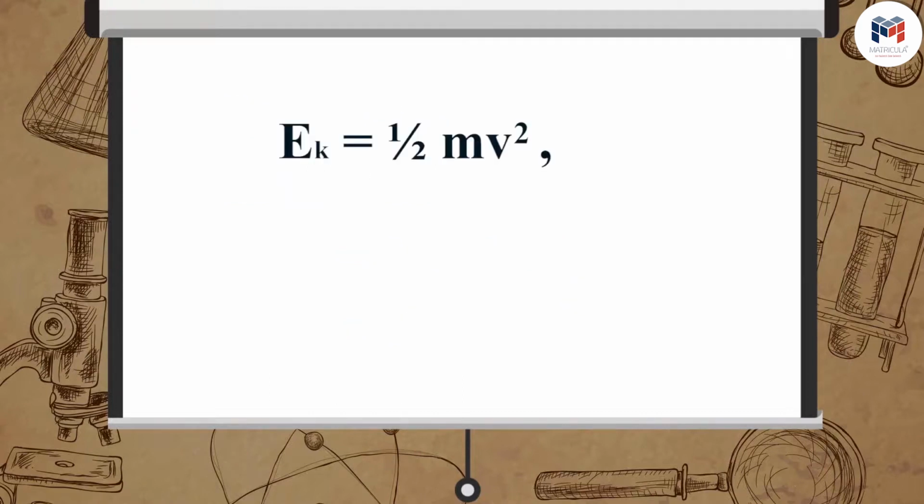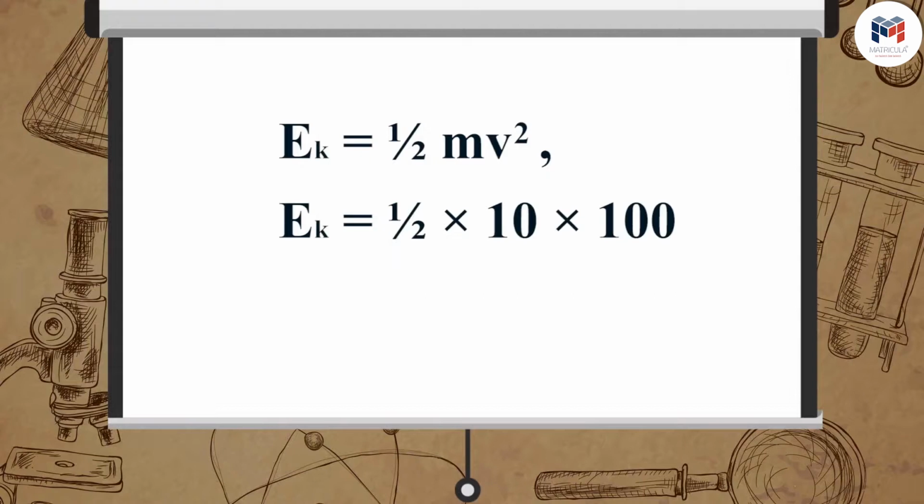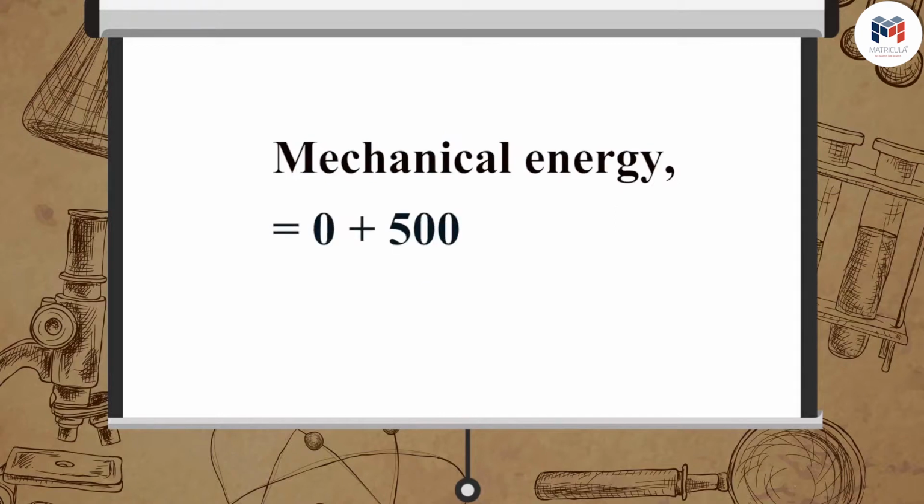Substituting the value of v square in EK is equal to 1 upon 2 mv square, we get EK is equal to 1 upon 2 multiplied by 10 multiplied by 100, which is equal to 500 joule. Mechanical energy is equal to 0 plus 500, which is equal to 500 joule.